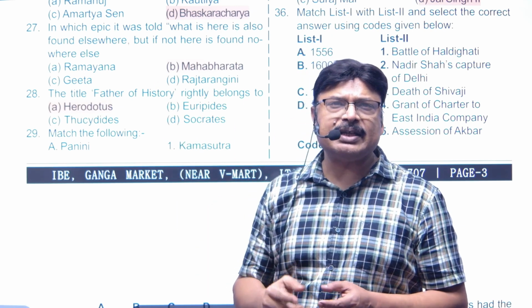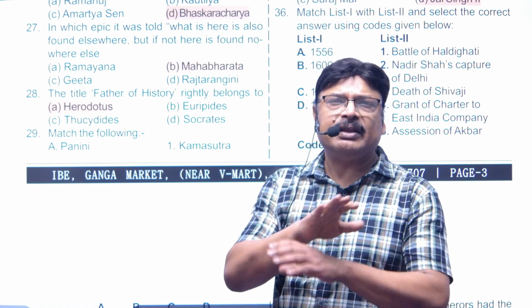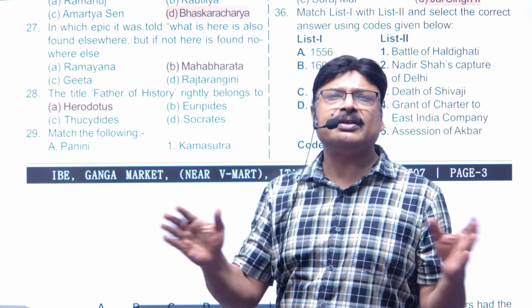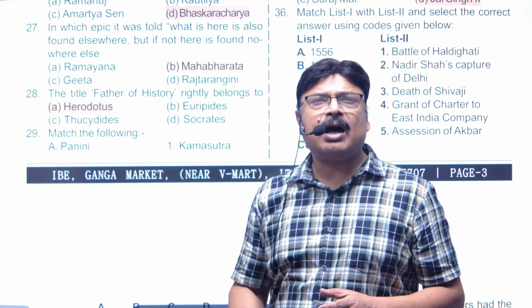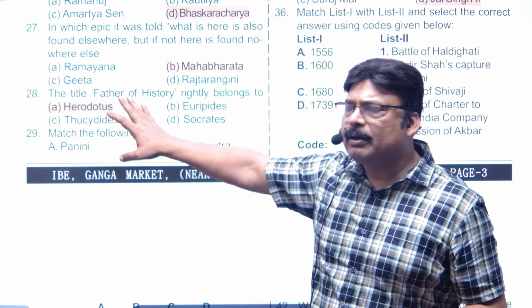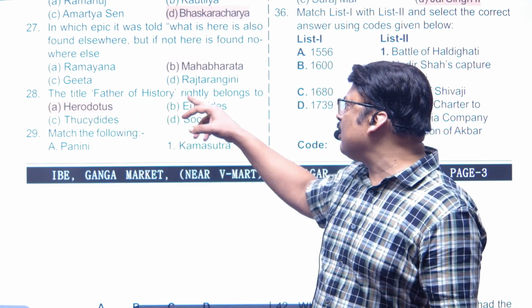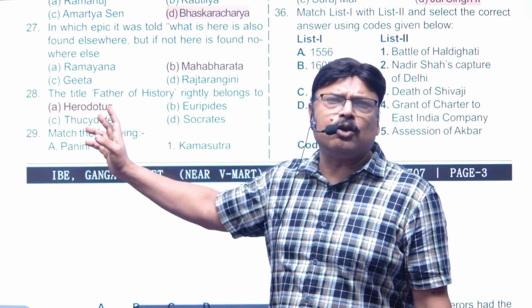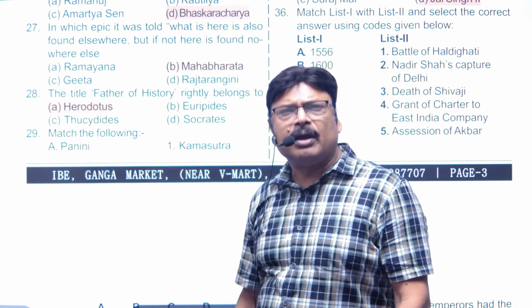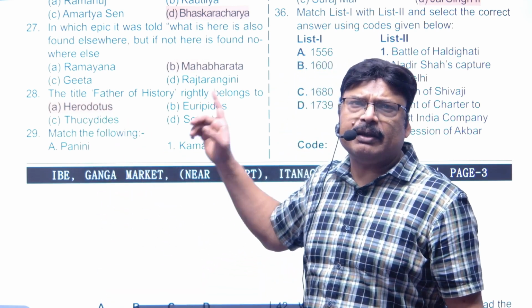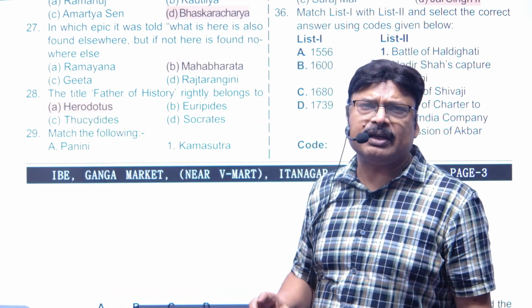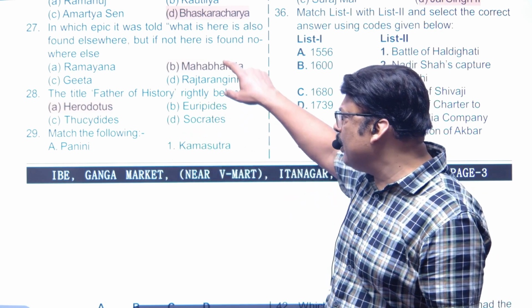But if you can't see anything here, then that means that is nowhere, that doesn't exist, because I am the God. This is from the Mahabharata. Next one is the title, the father of history. It is simple, Herodotus, right? He wrote the book Historica, and that was the first book written on history.